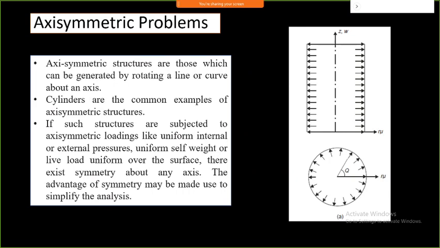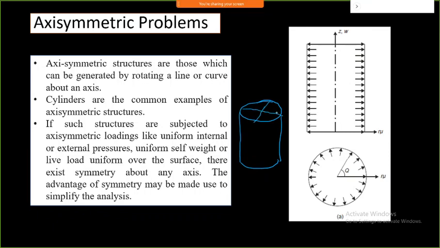So there is another way by which we can represent a complicated 3D structure in 2D, called axisymmetric models. In axisymmetric models, we have an axis of symmetry. If you look into the cylinder, this is my cylinder, and we are going to apply the pressure from inside.